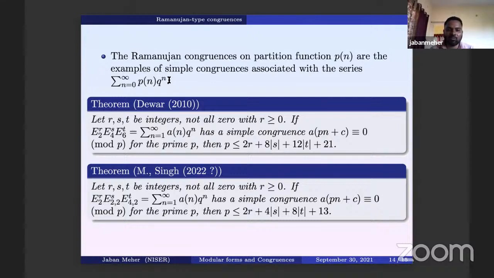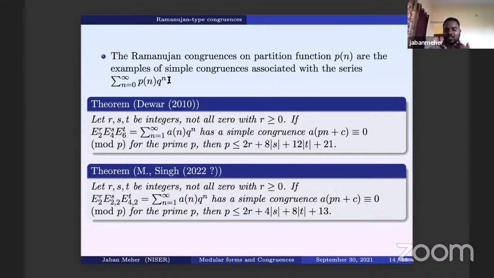As I said, E4 and E6 are replaced by E2 and E4 respectively in this case of Gamma_0(2). So going in a similar way to whatever Michael Dewar has proved for SL2(Z), we proved the non-existence of Ramanujan type congruences for certain p. Okay, so this is what we have proved.